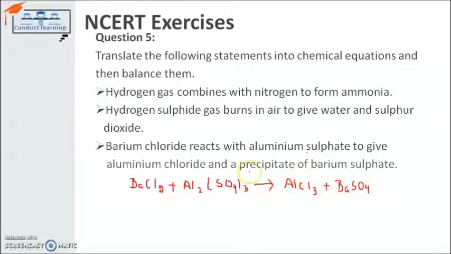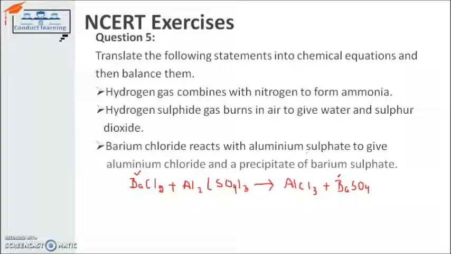So I have to balance it. I have to check first of all whether it is balanced or not. I will first start with the barium. Barium has one atom on the reactant side, and barium also has one atom on the product side, so it's balanced. After that I switch toward the chlorine. Chlorine has two atoms on the reactant side and three atoms on the product side. It's not balanced.